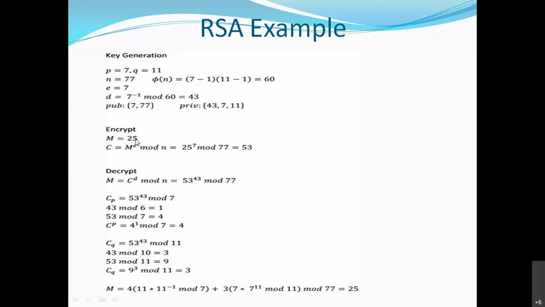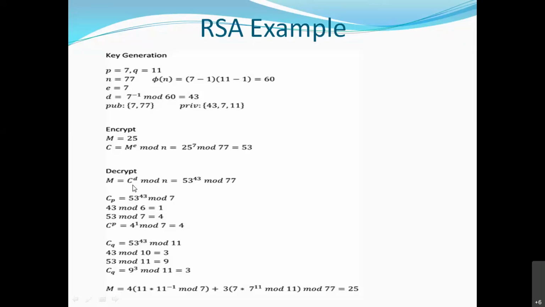25. I want to send 25 to Chaitrali. But I used her public key 7 and converted it to ciphertext, that is 53. Now which number will I send to her? Which number will I send to her? 53. So Chaitrali will get 53.